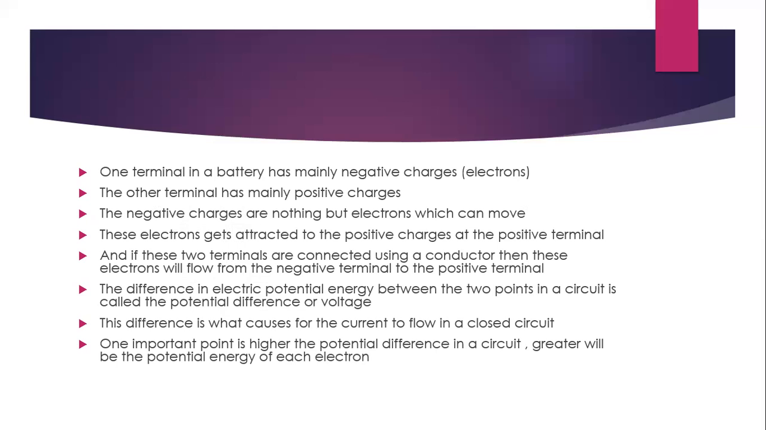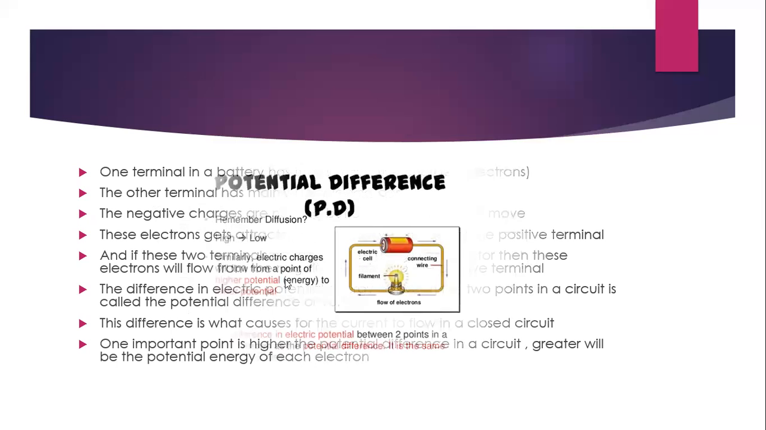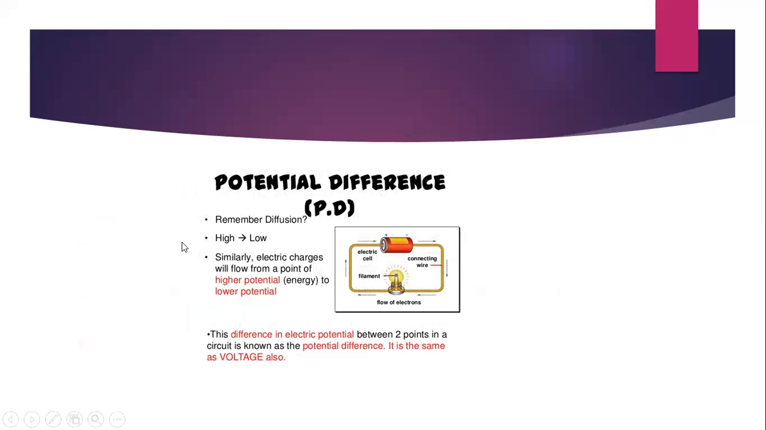So the difference in the electric potential energy between the two points in a circuit is called potential difference or voltage. This difference is what causes the current to flow in a closed circuit. One important point is, the higher the potential difference in a circuit, the greater will be the potential energy of each electron. So potential difference: remember the word diffusion, high to low. Similarly, electric charges will also flow from a point of higher potential to lower potential.